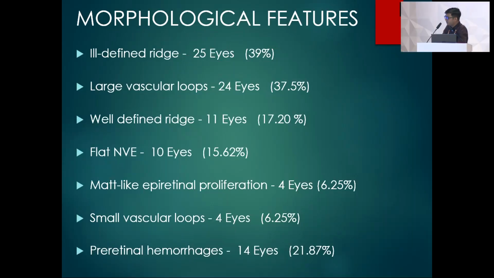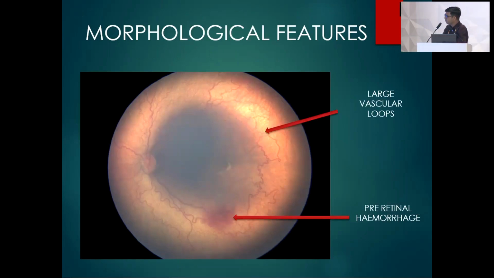The morphological features which were present in zone 2 were divided into 3. That was stage ROP, which was present in around 56% of cases, and the rest was equally divided between hybrid ROP and AROP. The most common morphological feature was ill-defined ridge, which was in 25% of eyes, followed by large vascular loop, small vascular loop, well-defined ridges, and pre-retinal hemorrhage, which was present in 14 eyes. There are a few photographs.